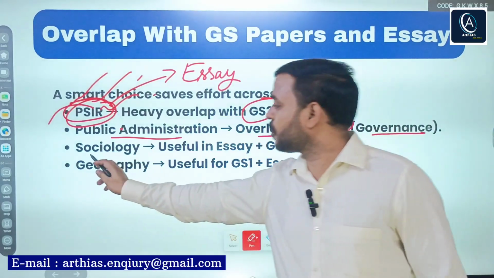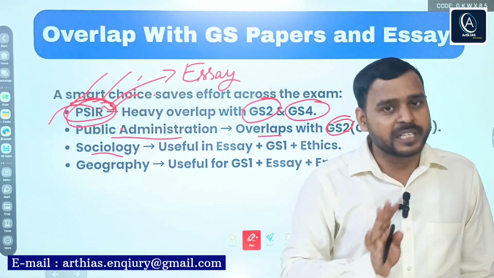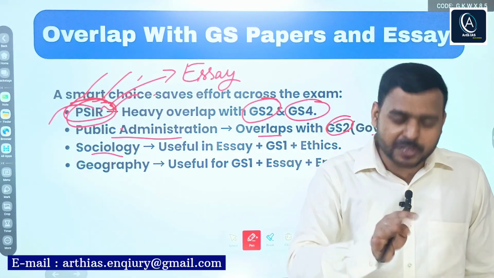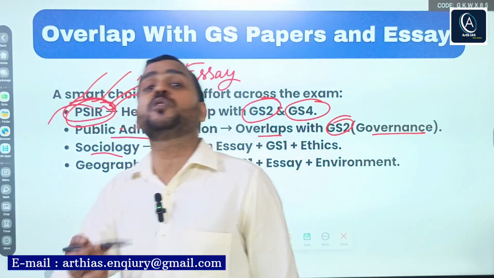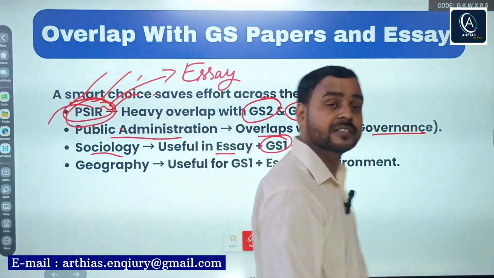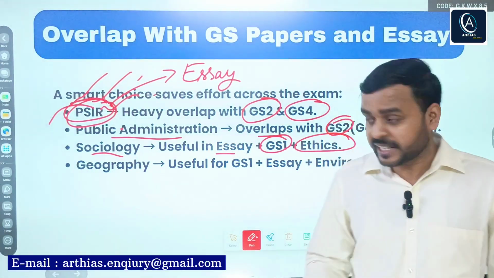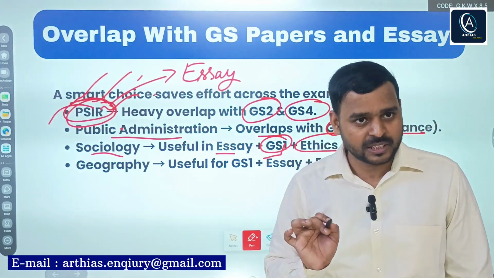Next is sociology. As you have to work as a civil servant in society, you have to serve the people in society. So here, sociology will help you a lot in essay, GS1 and ethics. As I said, in GS paper 1, society is part of the syllabus.